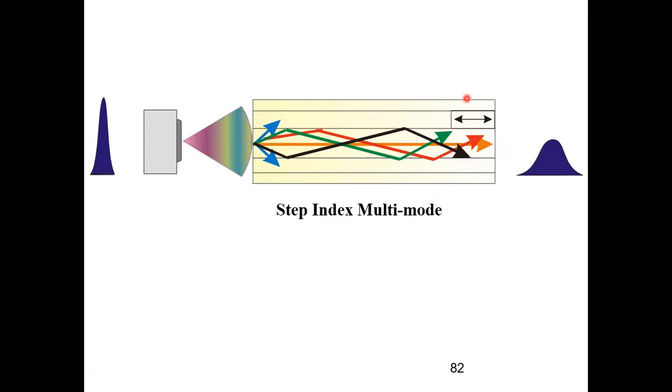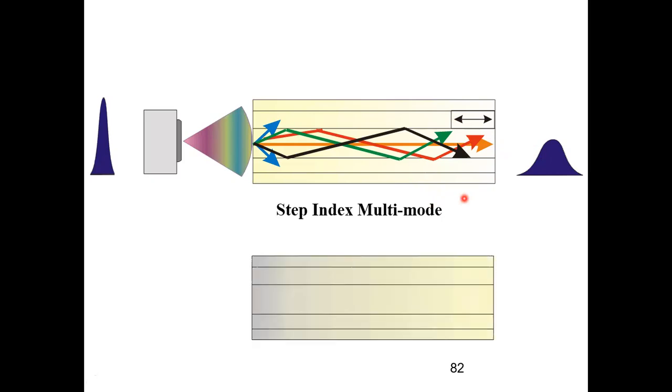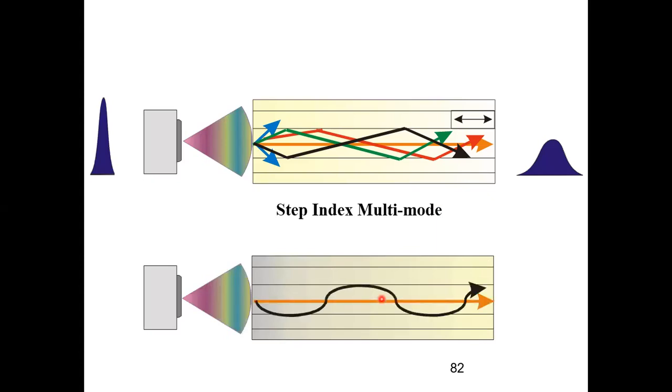So to reduce this dispersion, or to reduce the time delay between the slowest and the fastest mode, what we did was we went for graded index fiber. So if I go for a graded index fiber where the core refractive index is changing, let us see how it happens. So again, the same source. So now it is graded index. So I have the skew rays, which are helical in nature.